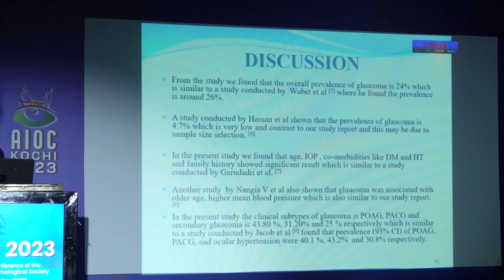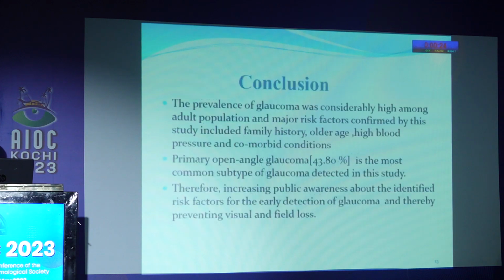In the present study, we found that age, intraocular pressure, comorbidities like diabetes and hypertension, and family history show significance, which is similar to the study conducted by Garudadre et al. Another study by Nagnavi et al. shows glaucoma in association with old age and high mean blood pressure, which is also similar to our study report. In this present study, we found that primary open-angle glaucoma is the most common subtype, which is also noted in another study, Jacob et al., where it was 40.1%.